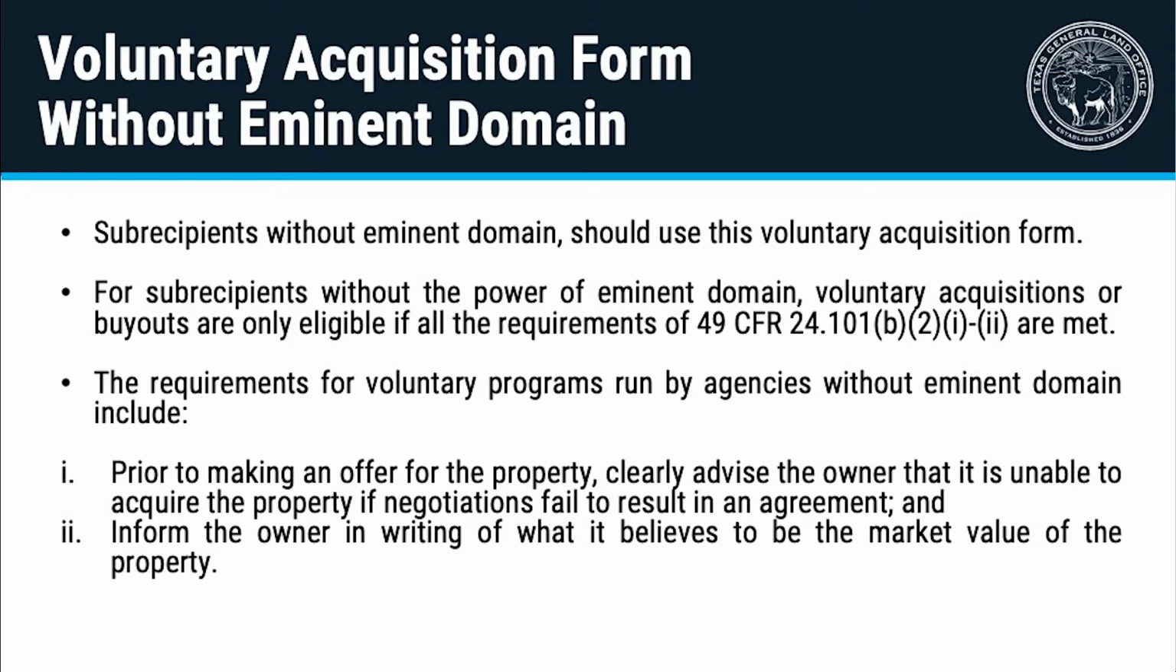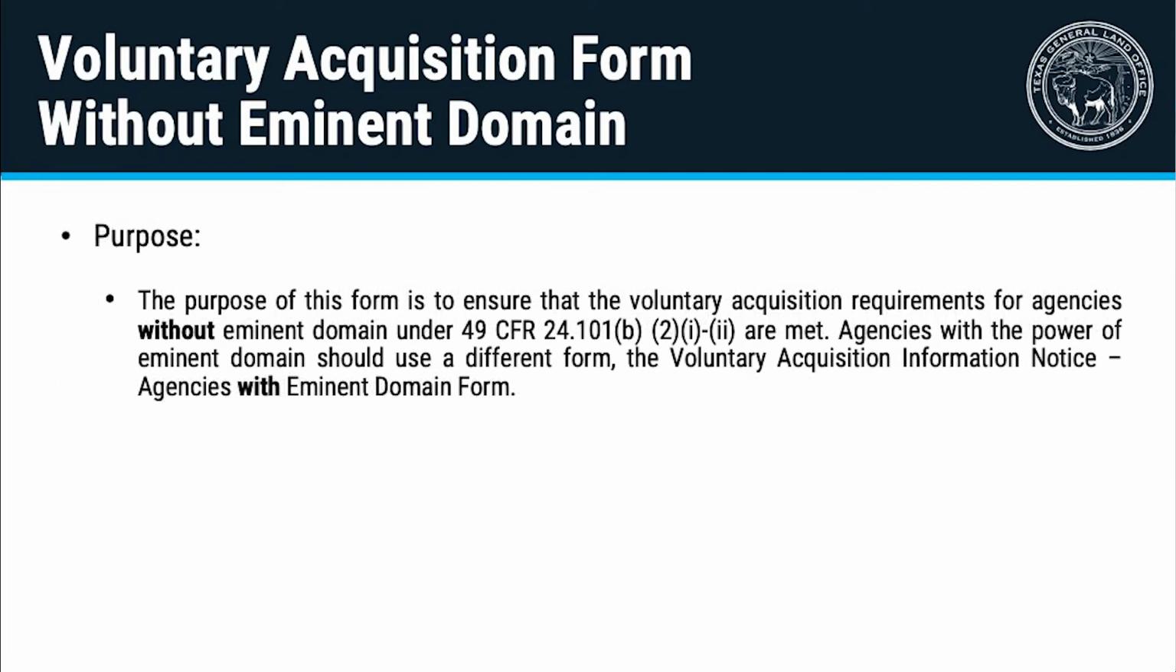The requirements for voluntary programs run by agencies without eminent domain include: 1. Prior to making an offer for the property, clearly advise the owner that it is unable to acquire the property if negotiations fail to result in an agreement, and 2. Inform the owner in writing of what it believes to be the market value of the property. The purpose of this form is to ensure that the voluntary acquisition requirements for agencies without eminent domain under Title 49 CFR Subpart B, Section 24.101, Subsection B2, Paragraphs 1 and 2 are met.